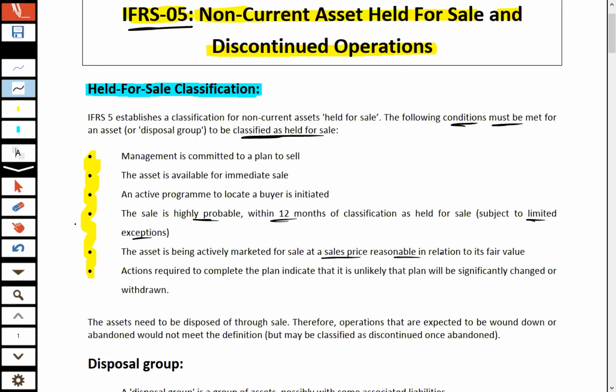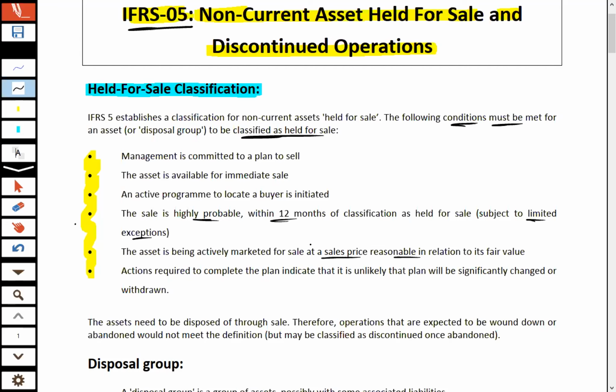Next point, the asset is being actively marketed for sale at a sales price reasonable in relation to its fair value. So it's another condition. If you want to sell any asset, if you want to dispose any asset, you should market that asset. You should decide the value of that asset. You should decide the selling price of that asset, which is reasonable, which is equivalent to the market price of that asset.